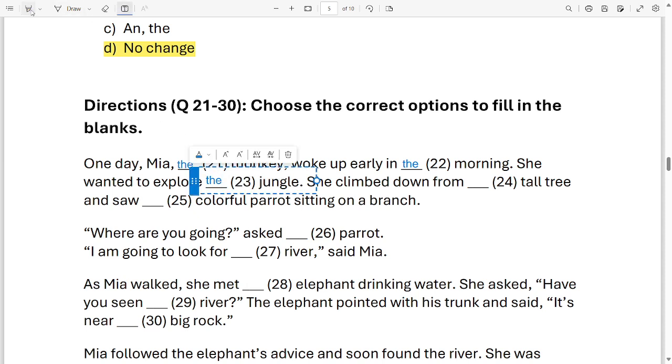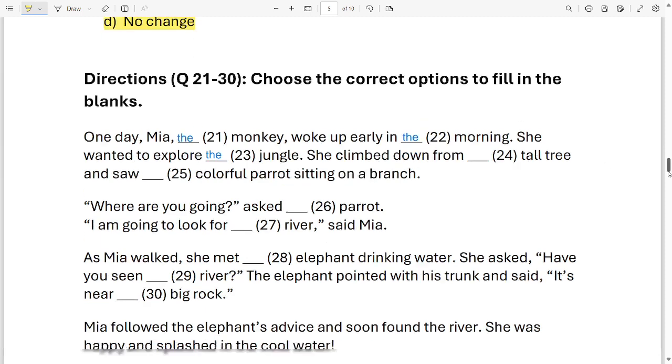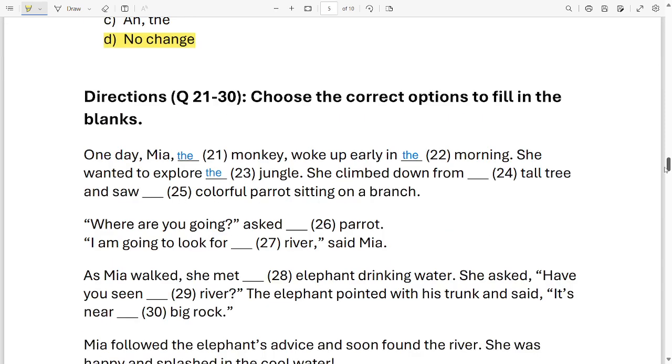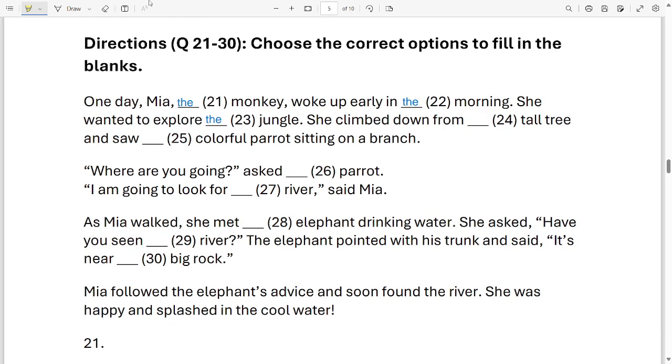She climbed down from dash tall tree. She climbed down from a tall tree. Option A. She climbed down from a tall tree.